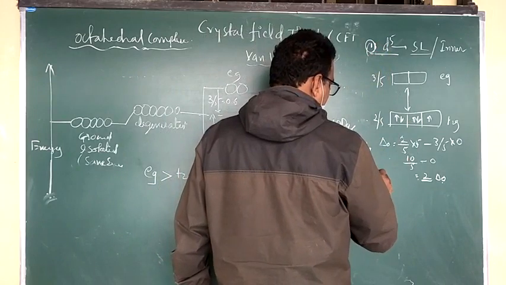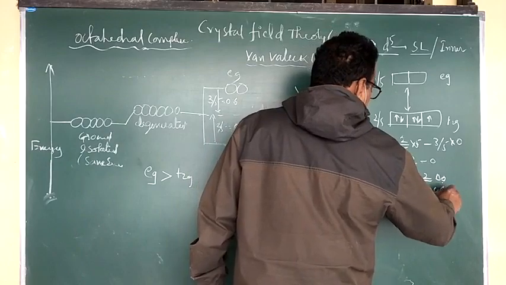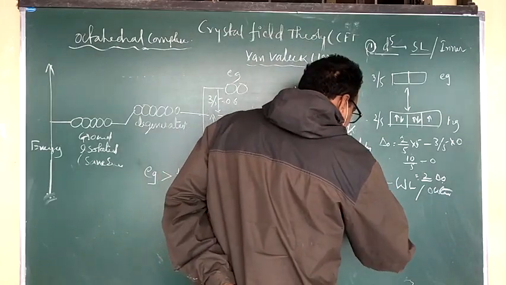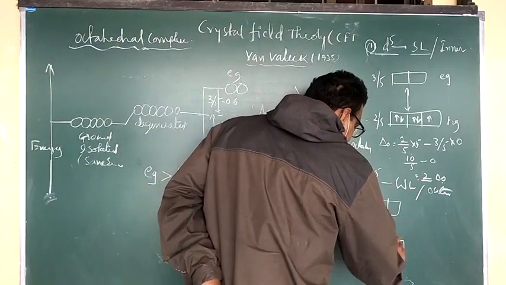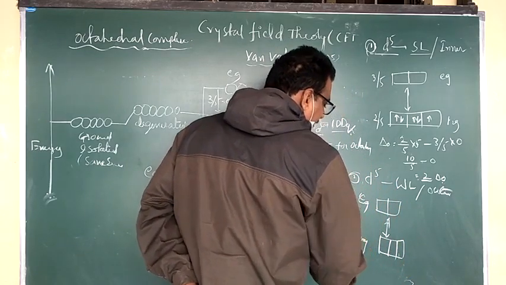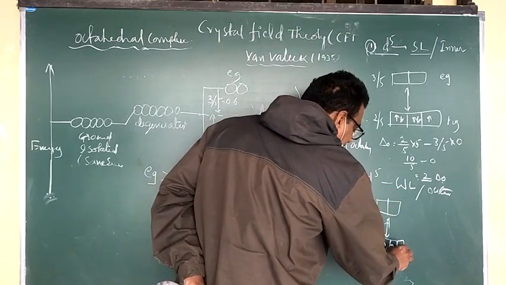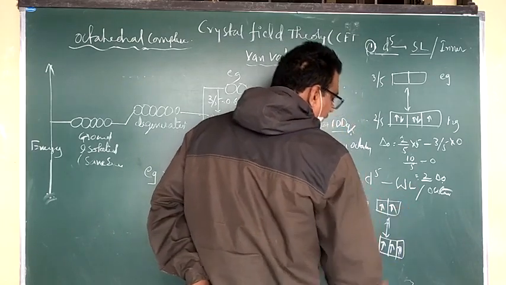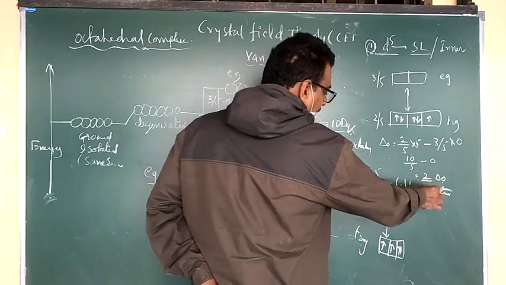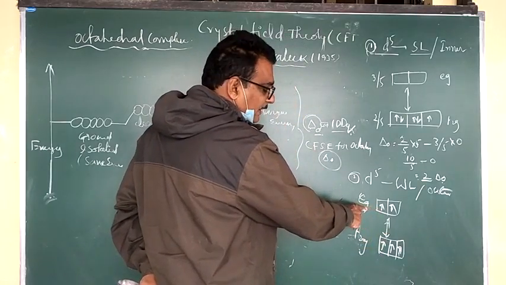Suppose I take a d5 system having a weak ligand. A weak ligand means, as you already know, outer orbital complexes. Then how do we write the diagram? There are 2 subshells, known as Eg, and 3 subshells, called T2g. For a weak field ligand, the first electron, second, third, fourth and fifth electrons fill T2g and Eg. The first 3 electrons go in T2g, then 2 electrons go to the Eg subshell.